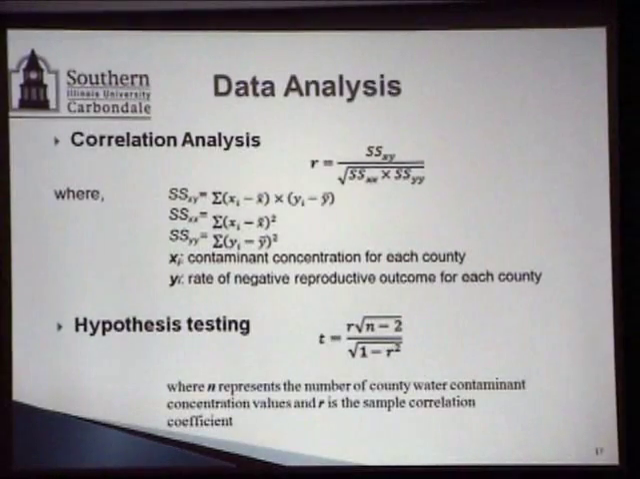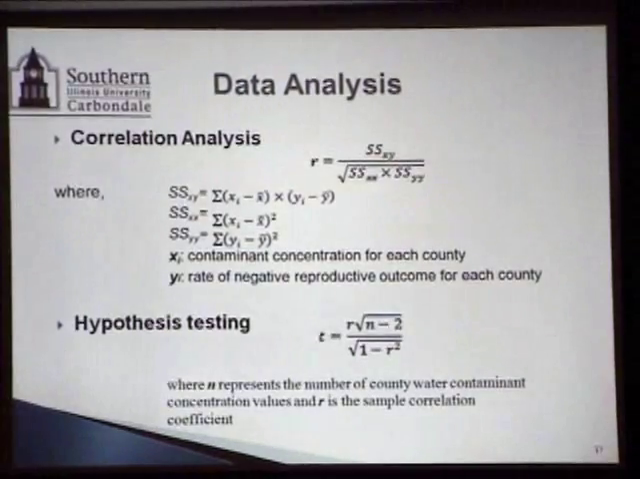The first correlation analysis that we did was the Pearson coefficient of correlation, which is calculated using an expression like that. R, and all the Yi are basically the rate of negative reproductive outcome for each county. Those could be your birth defects, adverse pregnancy outcomes, or preterm birth. And Xi are individual contaminants. Those could be any of those 5 water contaminants that we looked into.